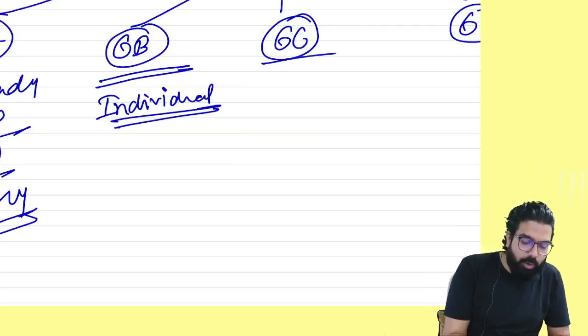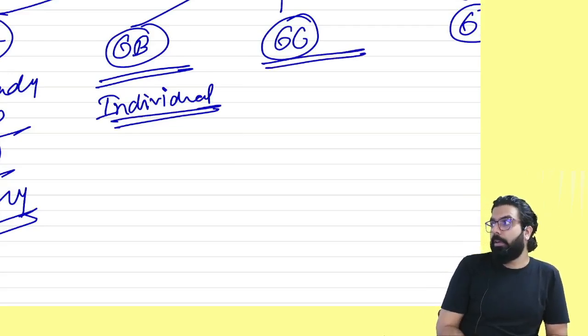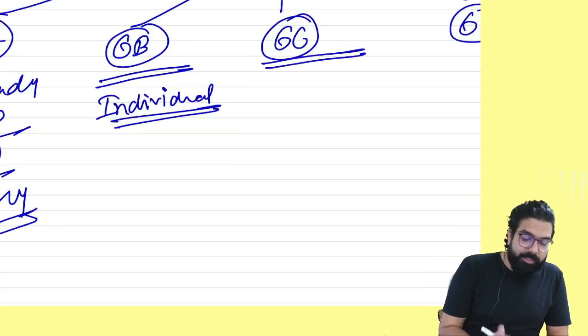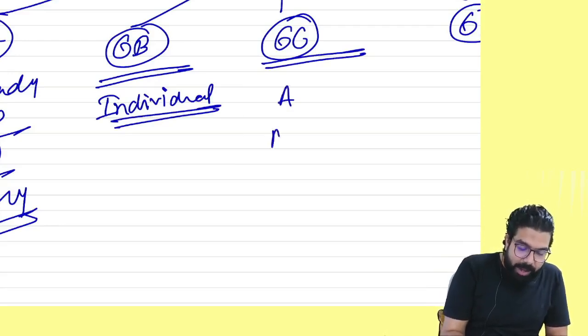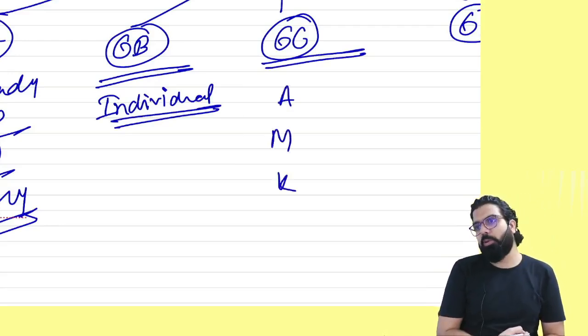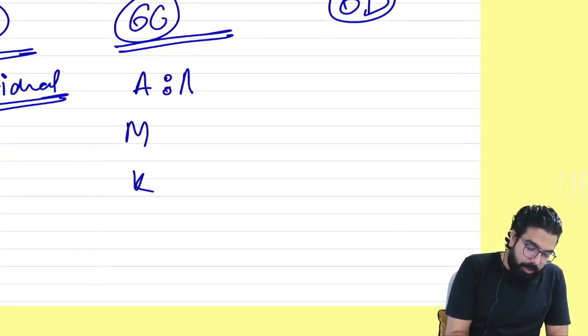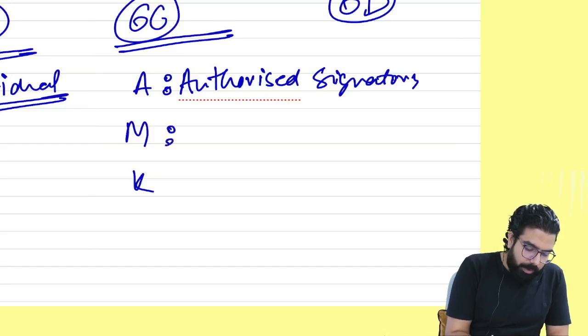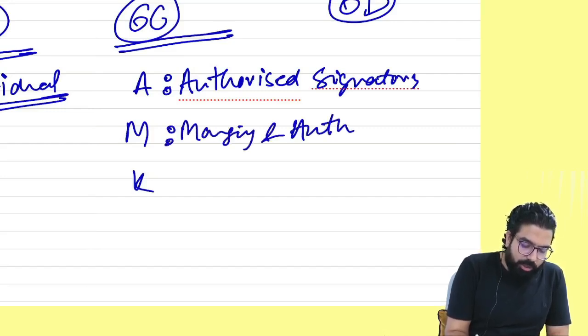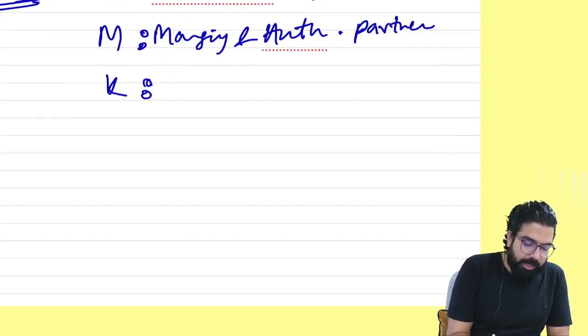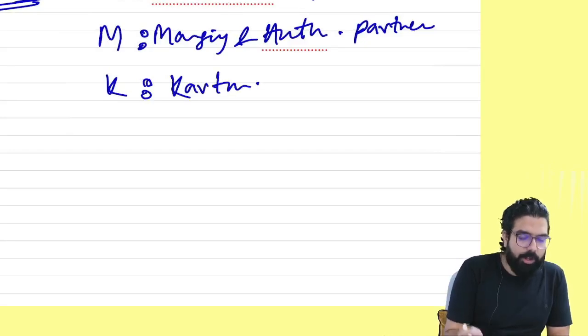Then they told, under 25(6)(c), if you are an authorized signatory, managing and authorized partner, and karta, then you have to undergo Aadhaar authentication.